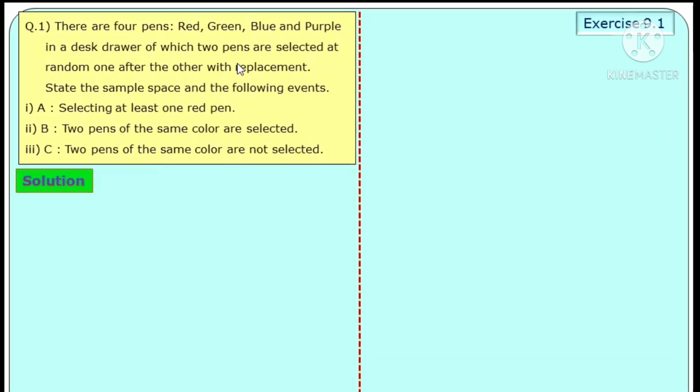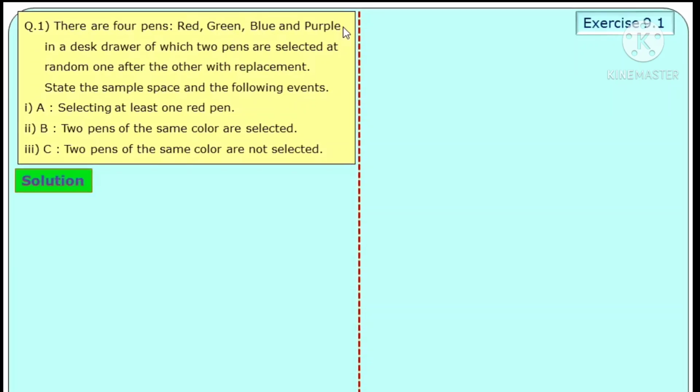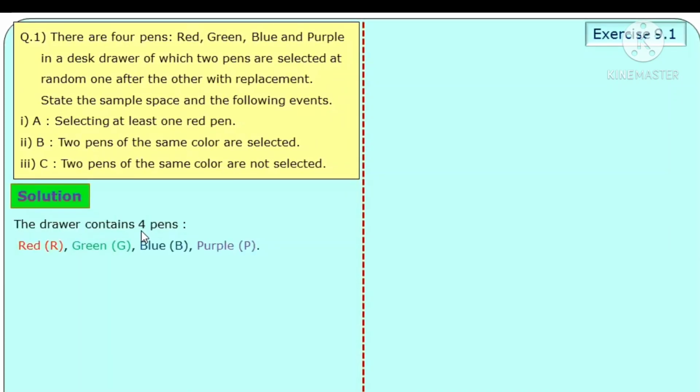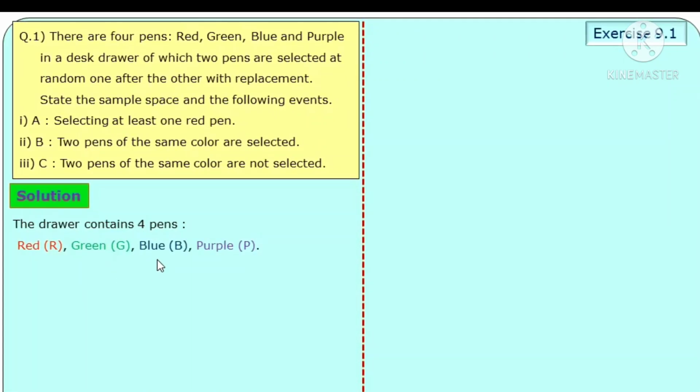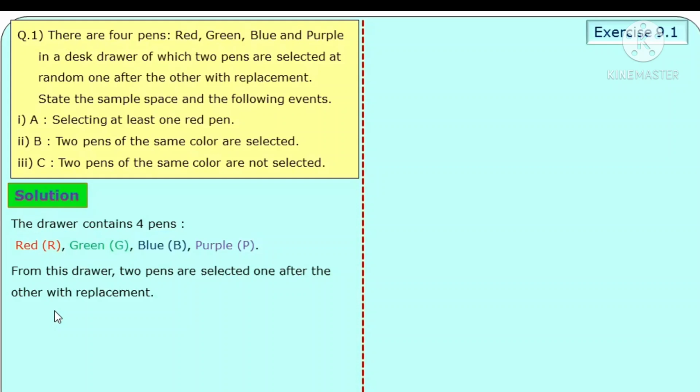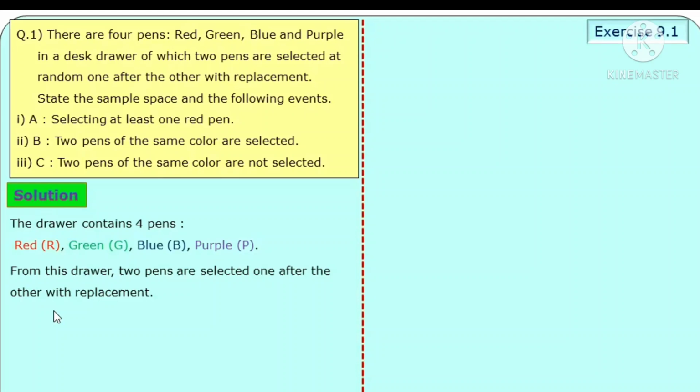There are a total of 4 pens. Colors are red, green, blue, and purple. We first have to write the sample space. Answer: the drawer contains 4 pens in colors red, green, blue, and purple. From this drawer, 2 pens are to be selected, one after the other, with replacement. This means after selecting the first pen, you replace it in the drawer, and then you again take a second pen.